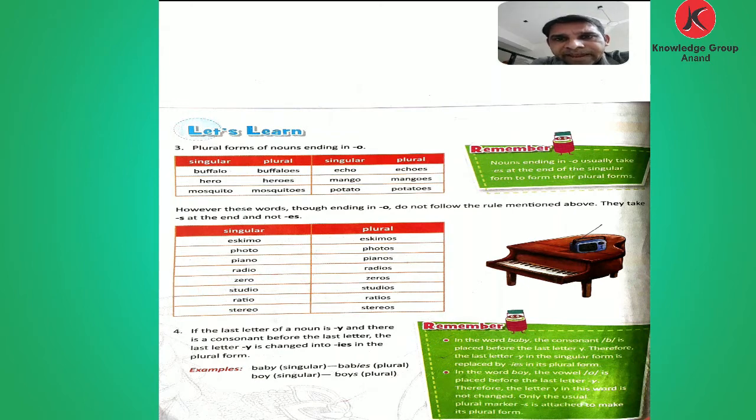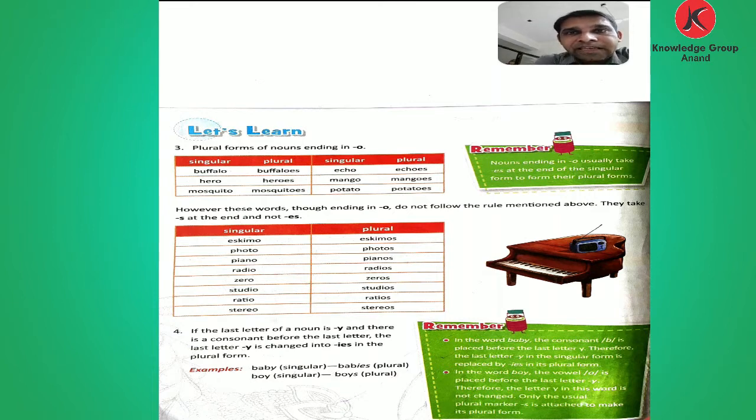Let's see which are the words. Here given Eskimo. What do we write to make it into plural? Eskimos. Photo, photos. Piano, pianos. Radio, radios. Zero, zeros. Only s. Studio, studios. Ratio, ratios. Stereo, stereos. Besides these words, there are many more words where we put only s.